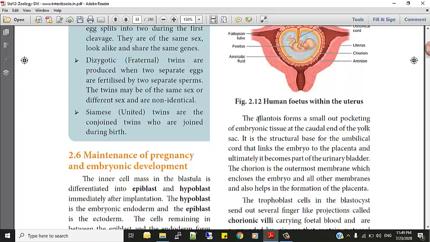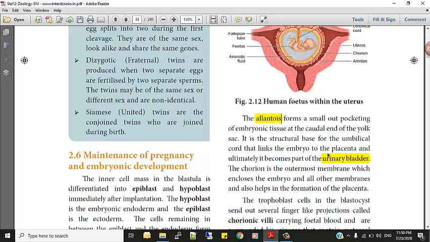Next, so far we have seen about the amniotic fluid. We saw about the role of yolk sac, and now we will see about what allantosis forms. The allantosis forms a small out-pocketing of embryonic tissue at the caudal end of the yolk sac. It is the structural base for the umbilical cord that links the embryo to the placenta, and ultimately it becomes a part of the urinary bladder. Okay, so allantosis is a part and becomes the urinary bladder.